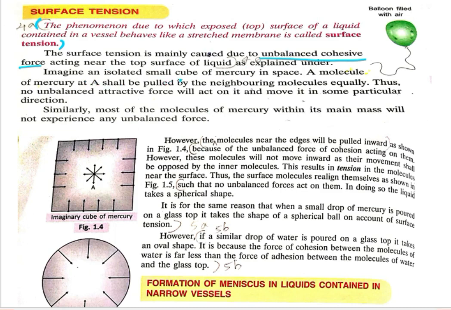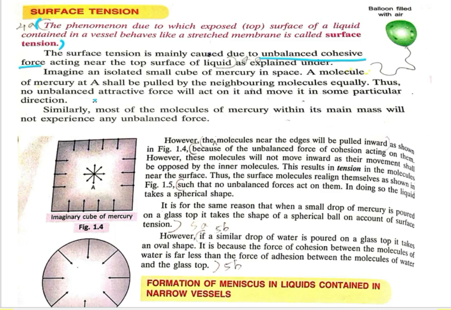Imagine an isolated small cube of mercury in space. A molecule of mercury at A shall be pulled by the neighboring molecules equally. Suppose the molecule is at A and all the other molecules will pull it equally from all sides.